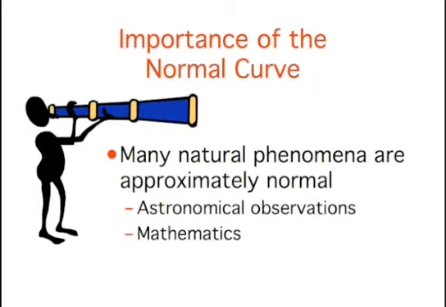Galileo in the 17th century noted that these errors were symmetric and that small errors occurred more frequently than large errors. This led to several hypothesized distributions of errors, but it was not until the early 19th century that it was discovered that these errors followed a normal distribution. Independently, the mathematicians Adrain in 1808 and Gauss in 1809 developed the formula for the normal distribution and showed that errors were fit well by this distribution.